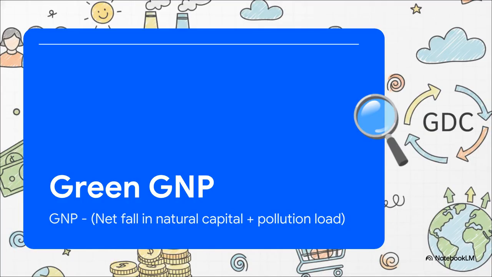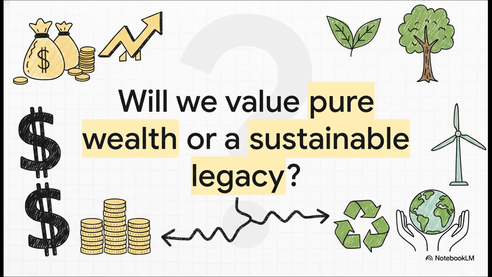Right. So to calculate it, we take that standard GNP and we subtract two major hidden costs: the net fall in the stock of our natural capital, like depleting our forests or coal reserves, plus the pollution load we've burdened the environment with. According to our source material, this ensures that true development is sustainable and equitable, not just some gross number on a ledger that literally robs future generations of their resources. Which leaves us with this really powerful question. Will future economies continue to value pure gross wealth, or will they demand a green, equitable, and sustainable legacy? It's something to think about.